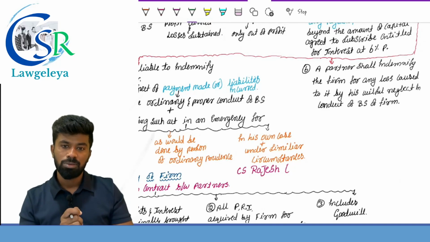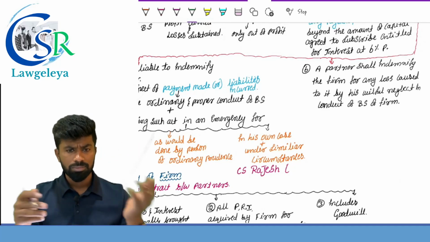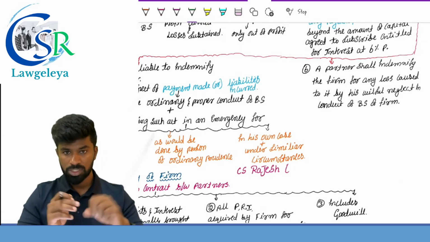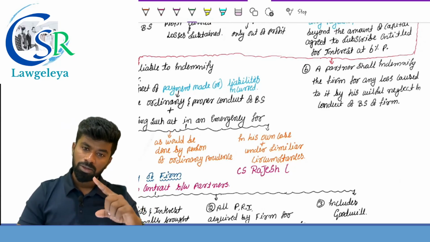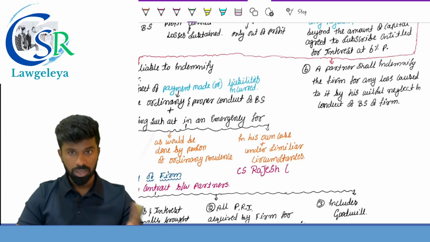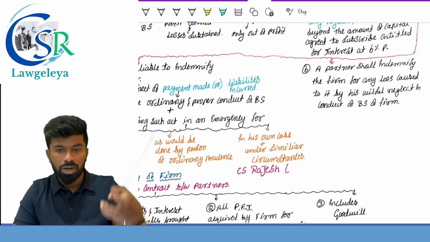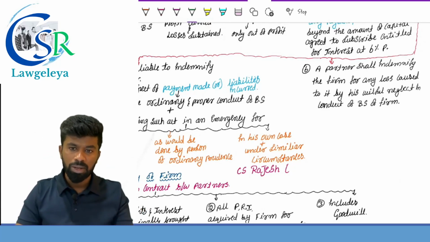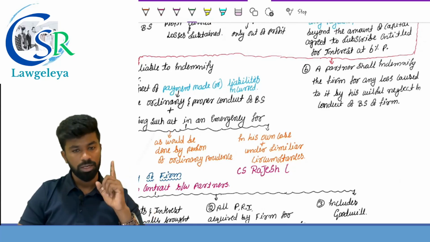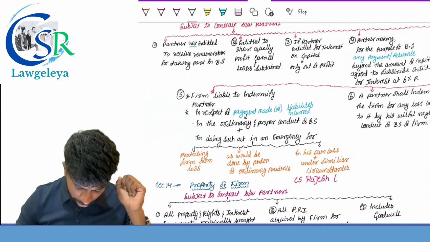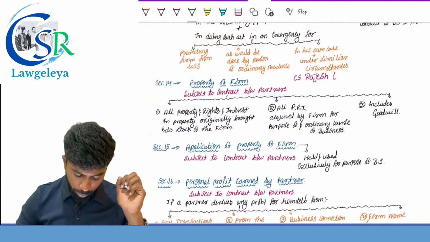Now you can say, sir, section number 13 subsection 6 and section number 10, are both similar or not? Section number 10 provides the obligation on the partner to indemnify for the loss caused by his fraud, and section number 13 provides the provision with respect to indemnification by a partner for any loss caused to the firm by his willful neglect or wrongs. That is for fraud and this is for willful neglect. Section number 13, how many points are there? 6 points.